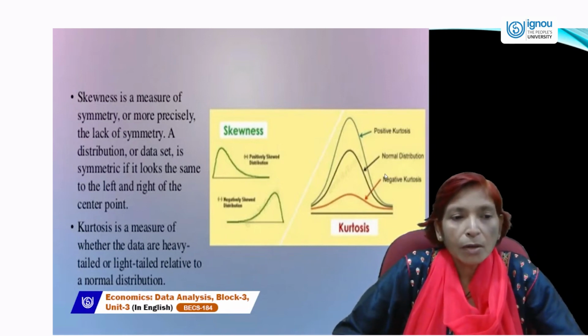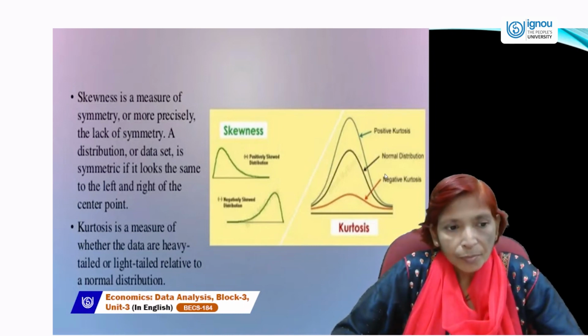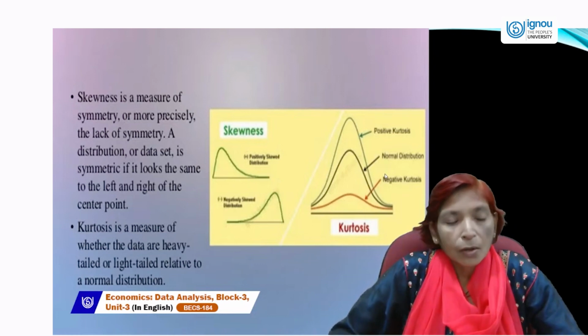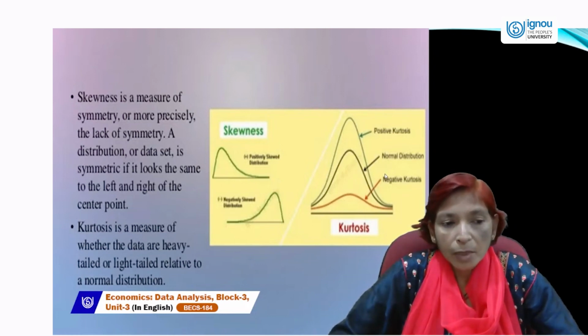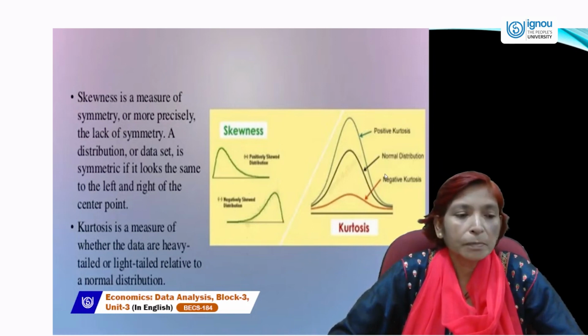A distribution or data set is symmetric if it looks the same to the left and right of the center point. And kurtosis is also another measure, used while calculating normal distribution, to see whether the frequency distribution is normal or in other form.